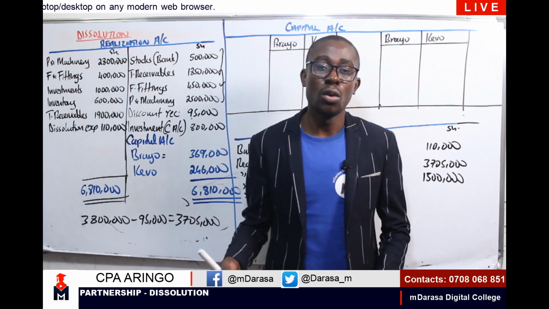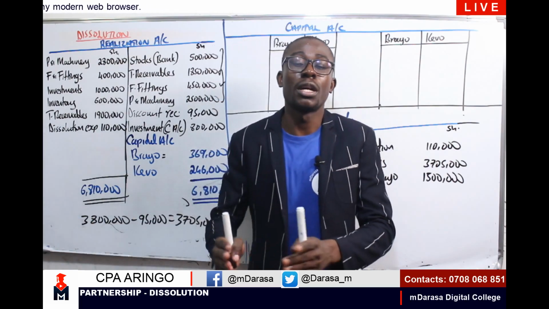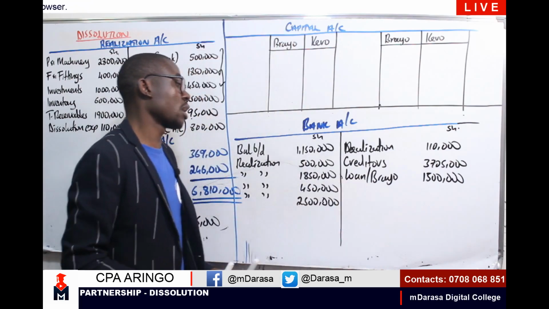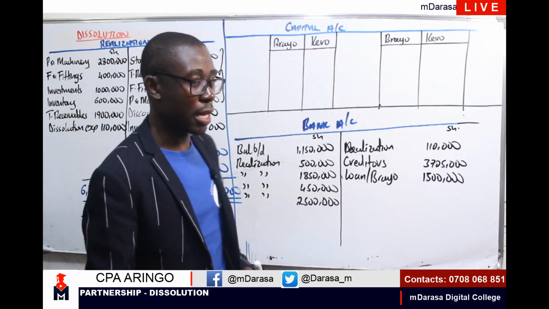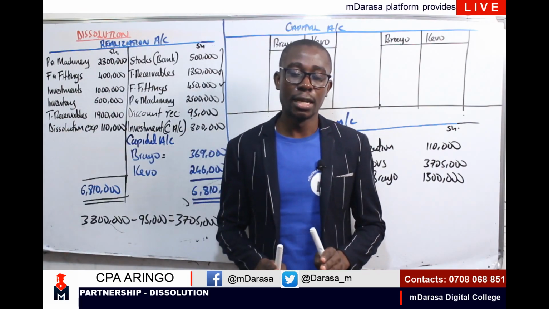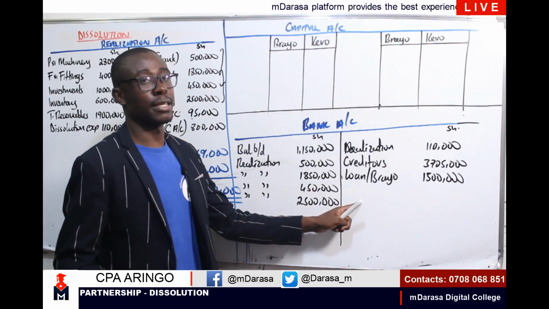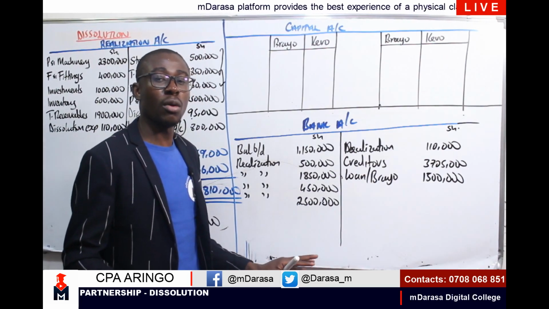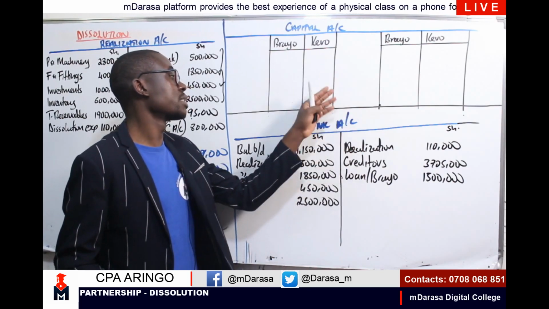That's why we debit the respective loan account and credit where this cash is coming from. The cash was coming from our bank and I'm having the 1.5 there. Now, once you are done with that part, remember you're not done. We won't expect you to have a balance carried down in your bank account, simply because we are closing our businesses. Therefore, these accounts should be self-balancing.